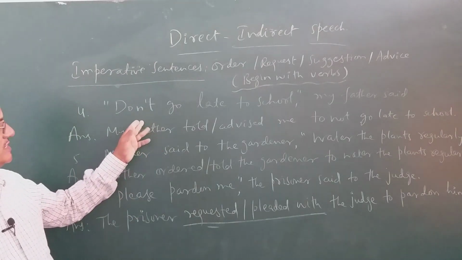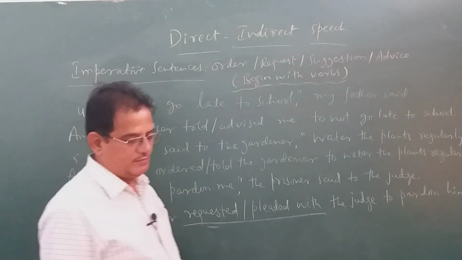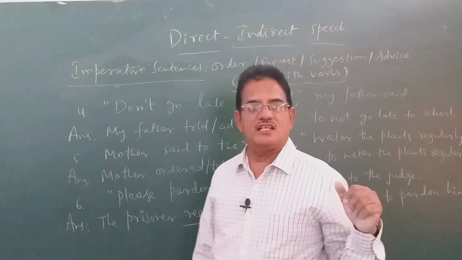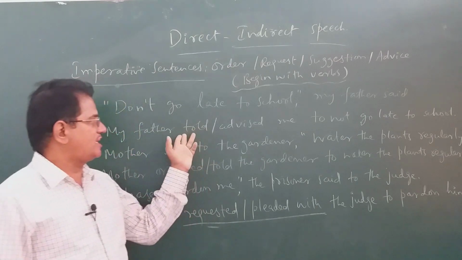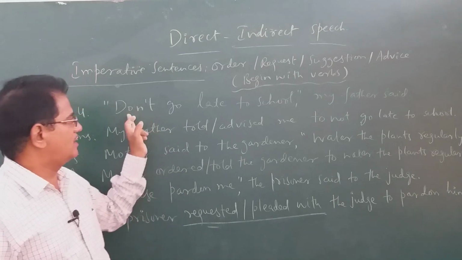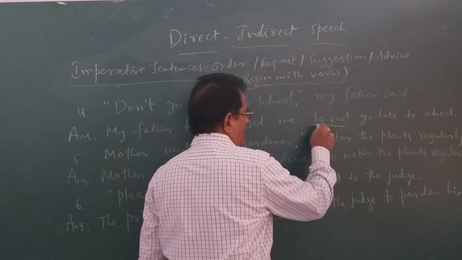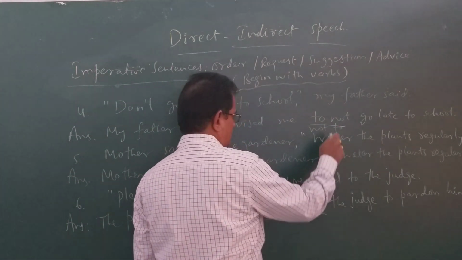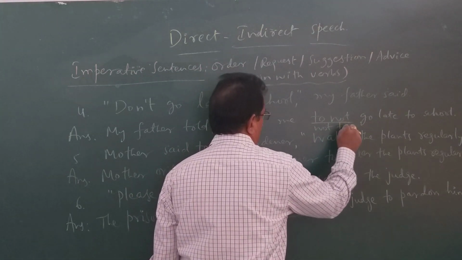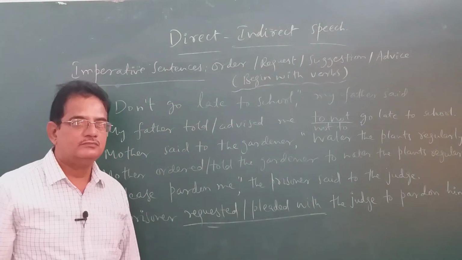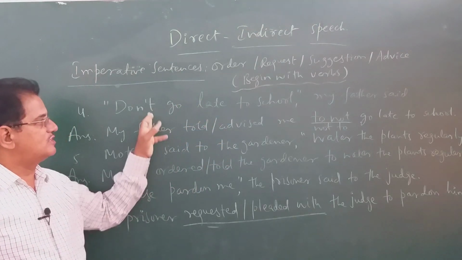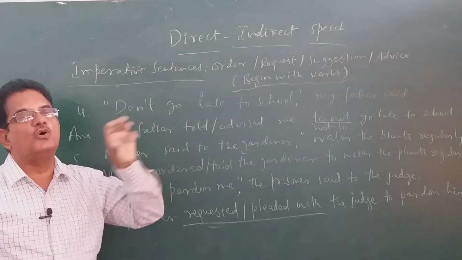Let us see some more sentences now. Don't go late to school. See, it begins with don't. It is a verb. So, my father said, means my father advised me, you can write. My father told me, you can write, to not go late to school. Don't becomes to not. Or you can write not to also. Both are correct. To not or not to. Anything you can choose. My father advised me not to go late to school. Or my father told me or advised me to not go late to school.